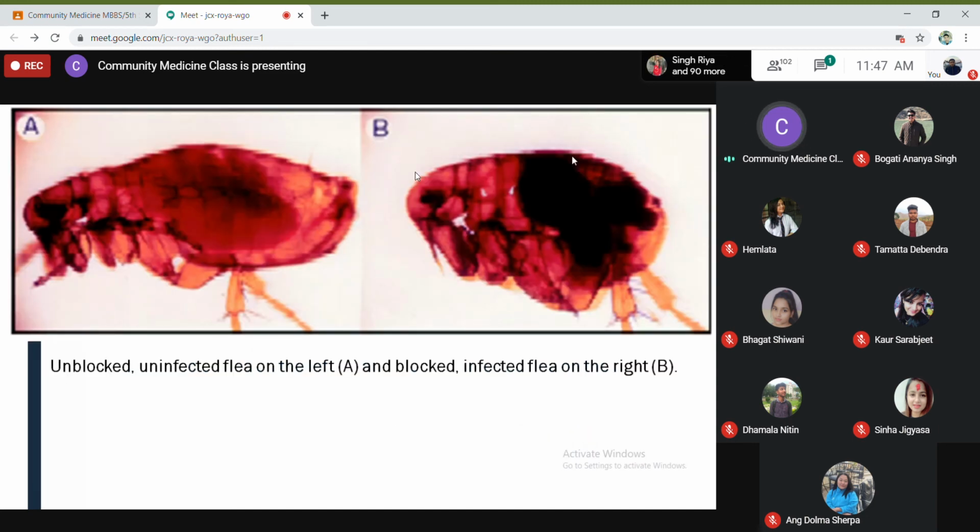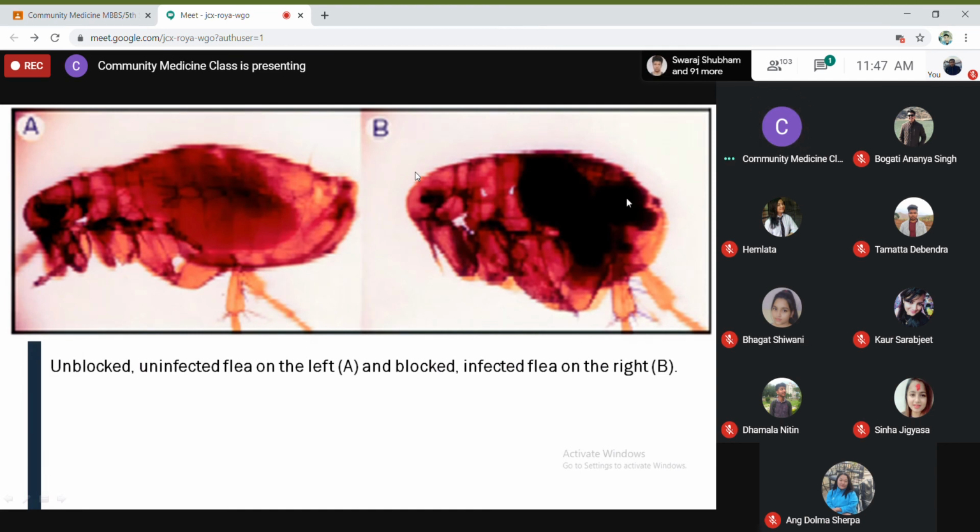So here this one is showing the unblocked, uninfected flea on the left. There's no blockage here. Because of the blockage, all the blood and all the food in the midgut is stuck here, and it couldn't pass. Blood cannot pass from the proventriculus to the midgut. It has been blocked.